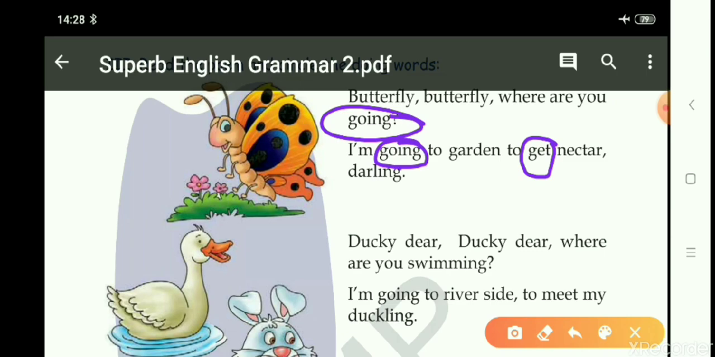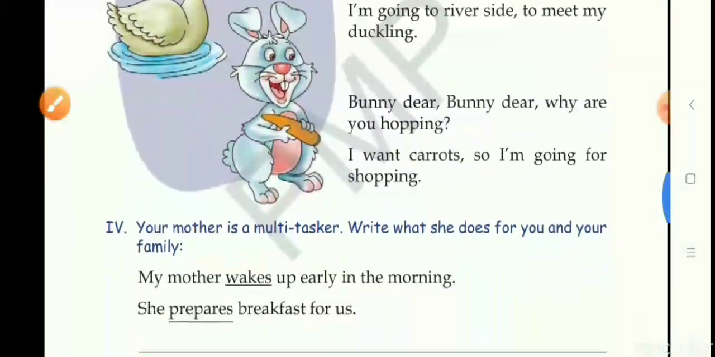Ducky dear, where are you swimming? I'm going to riverside to meet my duckling. Now here the person is asking a ducky dear, where are you swimming? Children, swimming is action word. Swim is action word. So swimming is action word. I'm going to riverside. Again we have this word going. Going is action word. And to meet my ducklings. Meet. To meet is also action word or doing word. So we will circle this also. Now moving on to the next stanza.